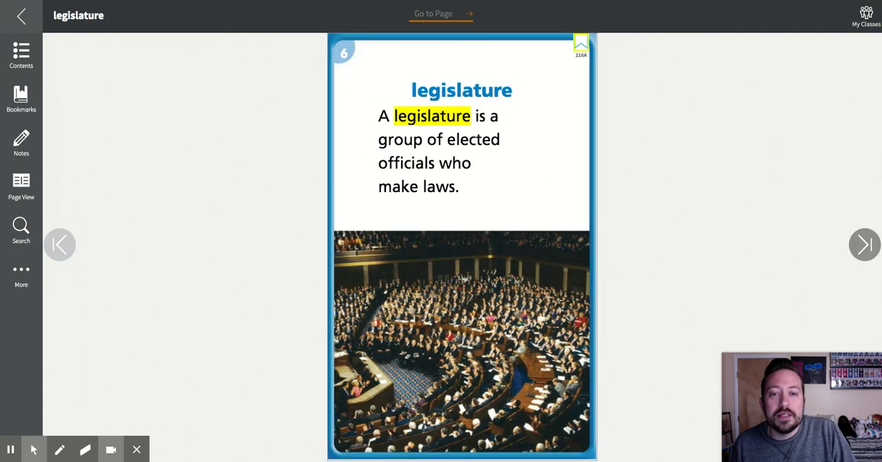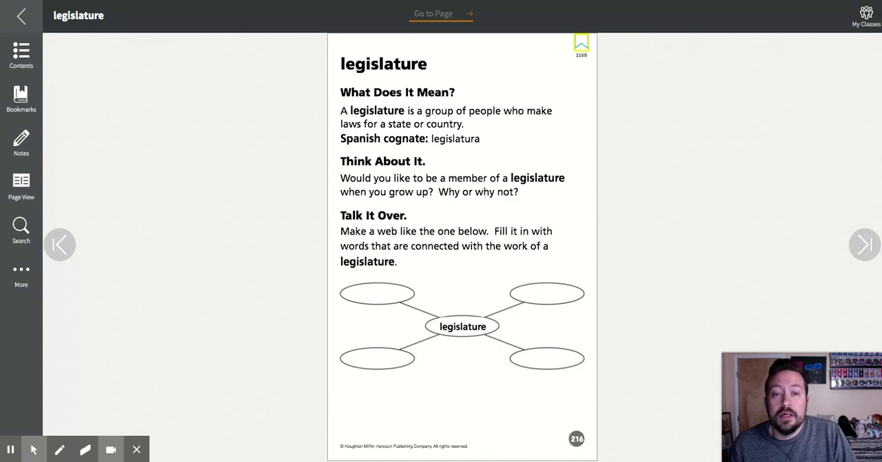Okay, number 6, legislator. We definitely talked about this in the three branches of government unit. A legislator is a group of elected officials who make the laws. A legislator is just the people who make the laws for a state or a country. These are the people who write up the laws. Now remember, there are steps: it goes from the legislator, and then it goes to the executive, and the executive has to approve of it, and so on and so forth. So the legislator are the people who are writing the laws to start.